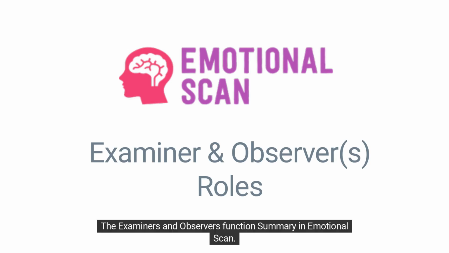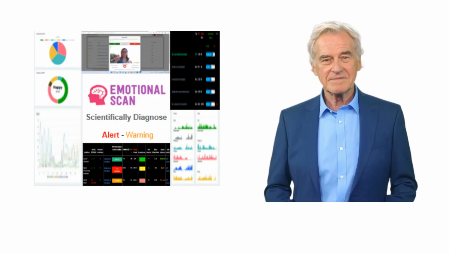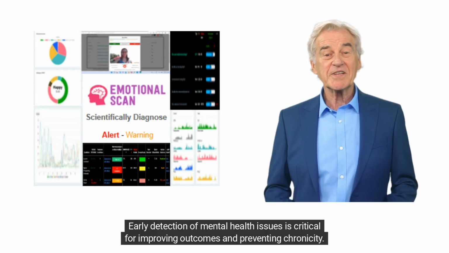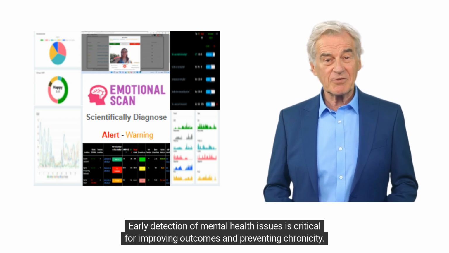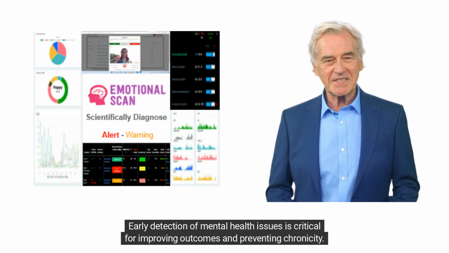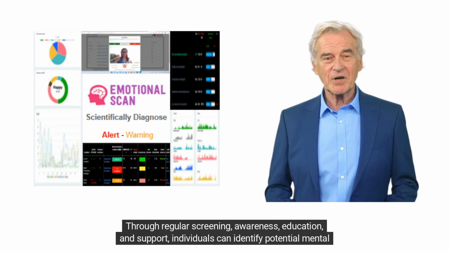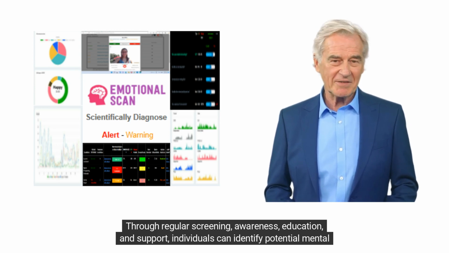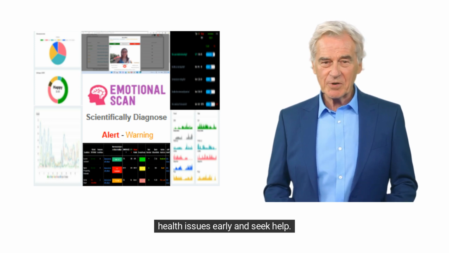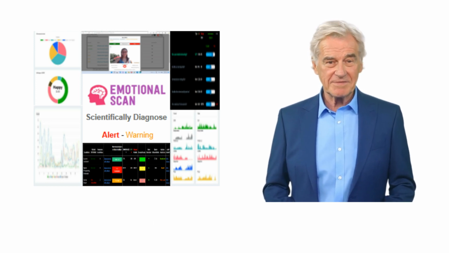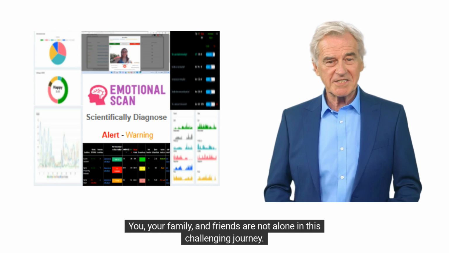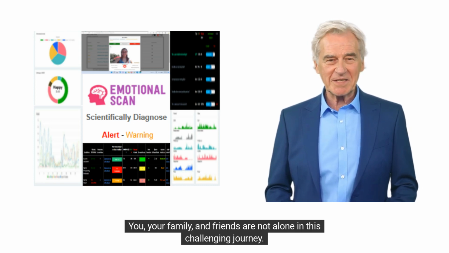The examiner's and observer's function summary in Emotional Scan. Early detection of mental health issues is critical for improving outcomes and preventing chronicity. Through regular screening, awareness, education, and support, individuals can identify potential mental health issues early and seek help. You, your family, and friends are not alone in this challenging journey.